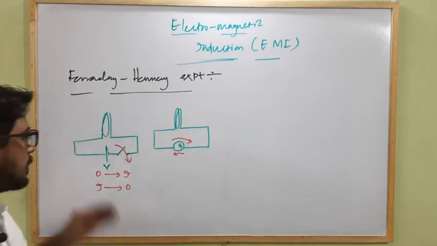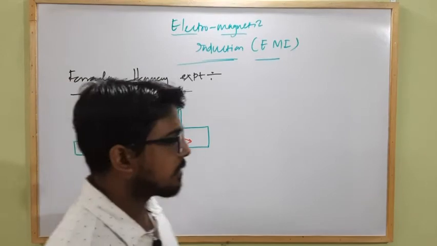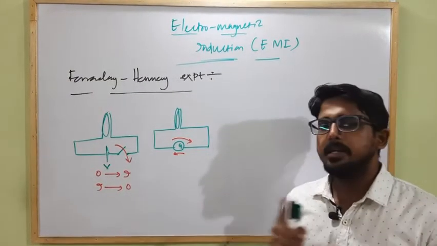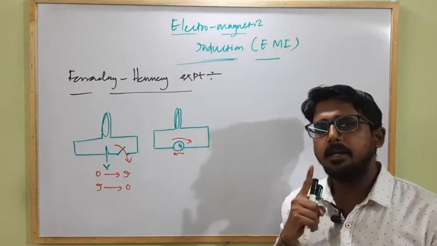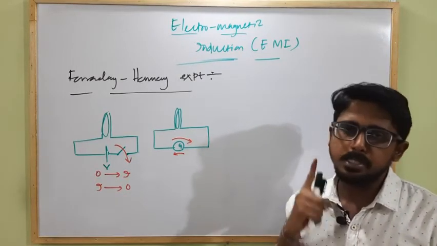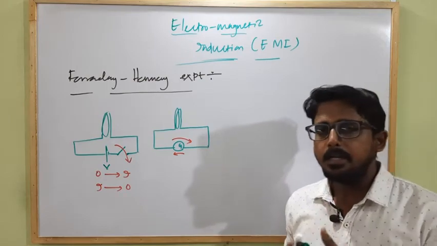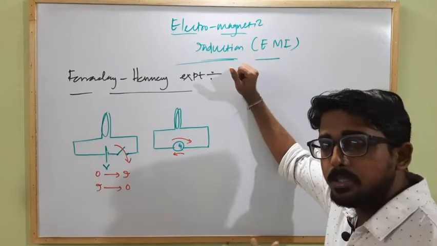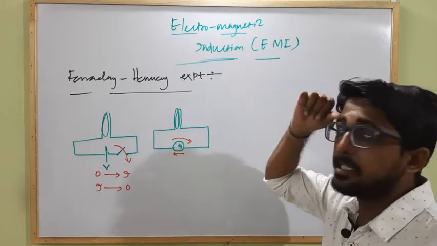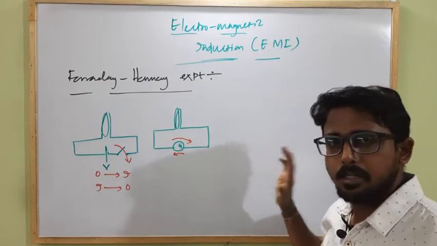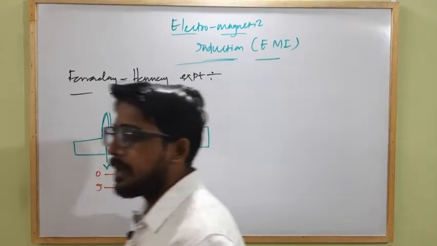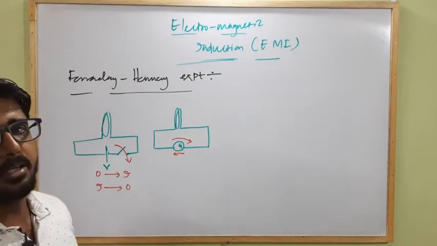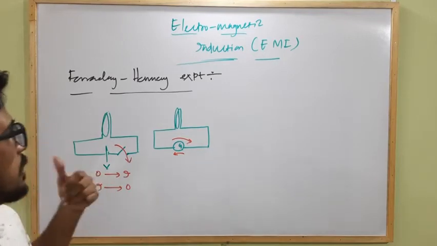Clear? So from these three experiments we can conclude that whenever there is a relative motion between a coil and a magnetic field, an EMF is induced within the coil, and if the magnetic field lines passing through the coil change with respect to time, then also an EMF is induced within the coil. Clear? So from these experiments, Faraday gives us two laws of electromagnetic induction. Clear? So what is electromagnetic induction?